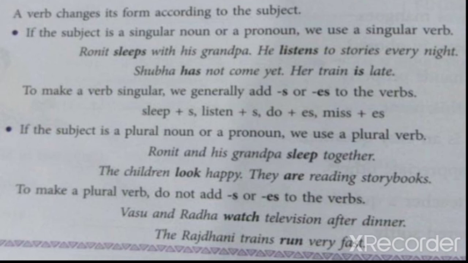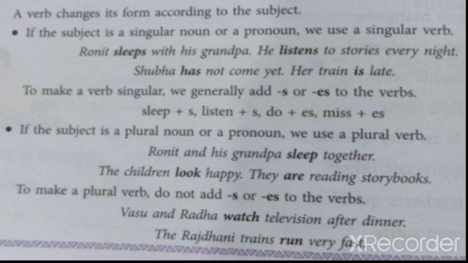Okay? So listen. Ronit, singular subject. Right? Subject is singular. So sleep, sleeps. They have added s. Then he listens. So who listens? Here they have mentioned he. For what word? Yes, Ronit. Okay? Ronit listens to stories every night. So listens, listens is the verb, right? So subject singular, and because of that they have added s, listens.